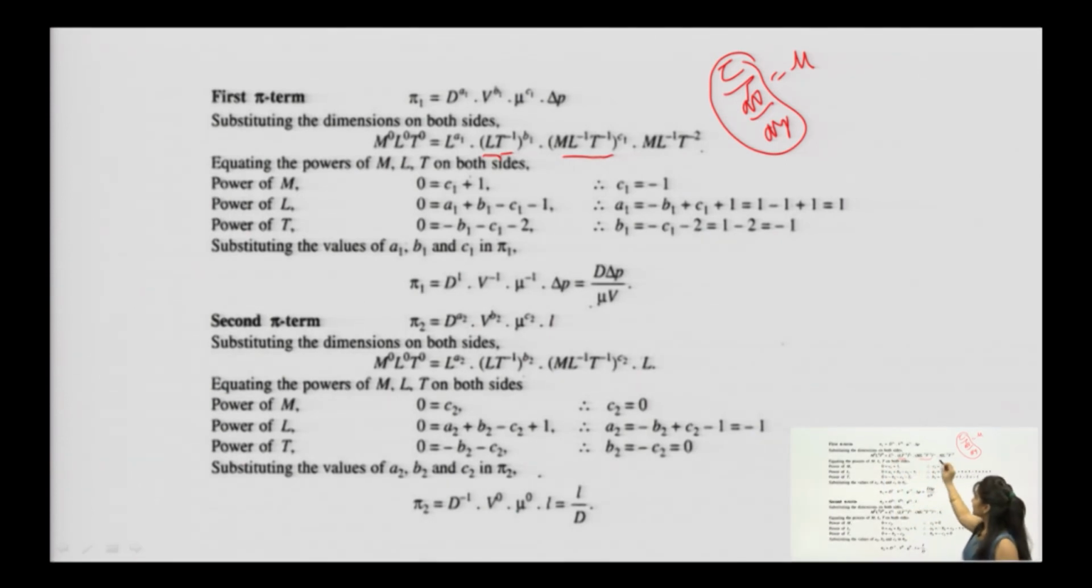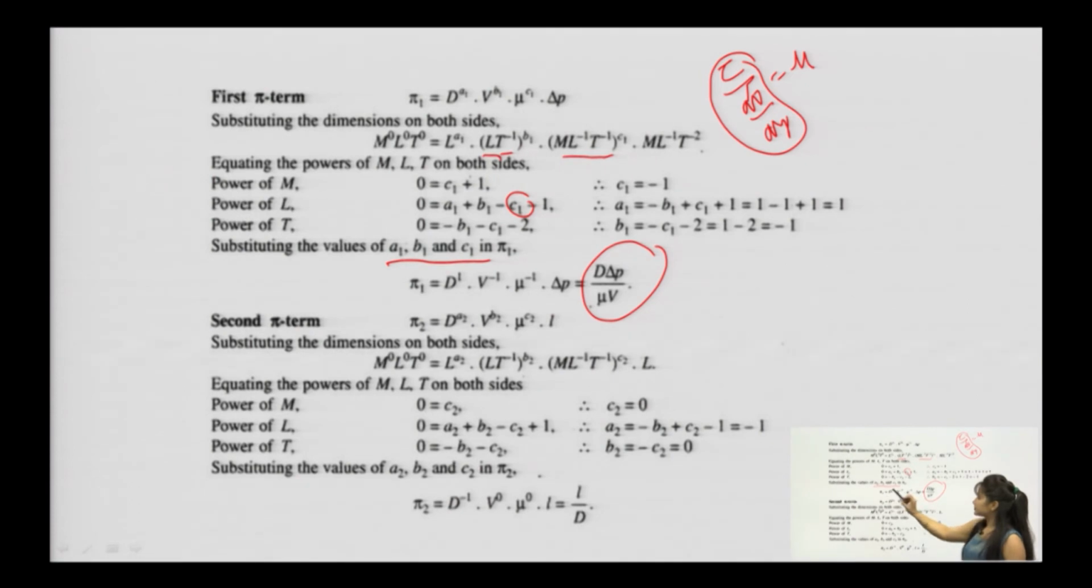This is how you get the equation. Now, the simplification is easy, but it is a bit lengthy. So, we calculate all the powers of M. You have calculated the powers of M: 0 equals c1 plus 1, therefore c1 equals minus 1. Then the powers of L, and substituting the value of c1, you calculated mathematically and found a, b, c. Substituting the values of a, b, c in pi 1, you get d to the power 1, v to the power minus 1, mu to the power minus 1, delta p. So, you got a power of minus 1, meaning in the denominator.